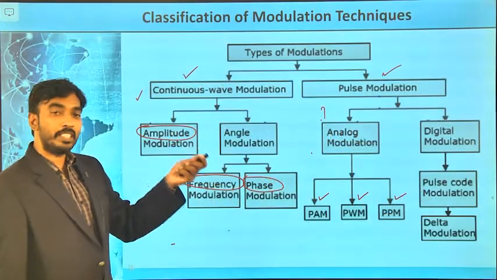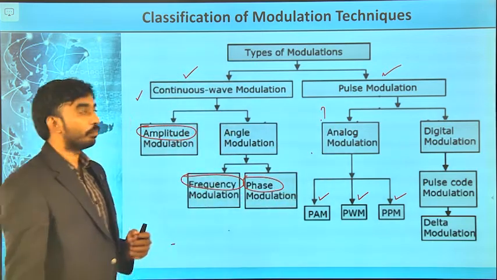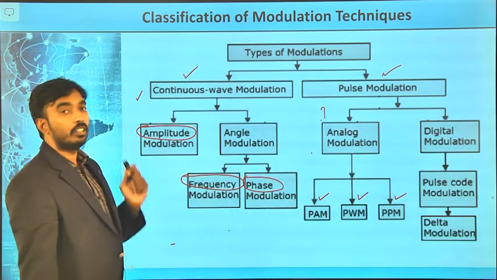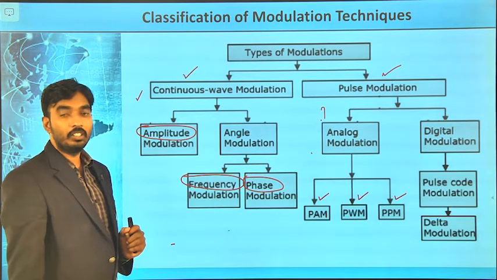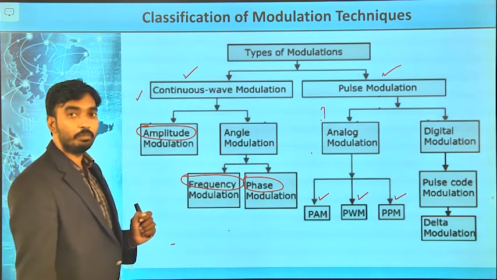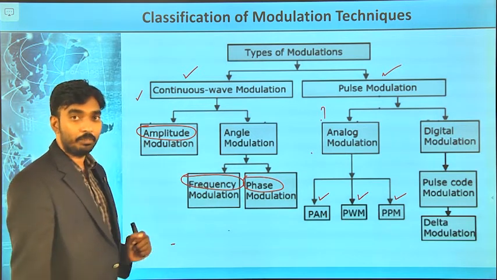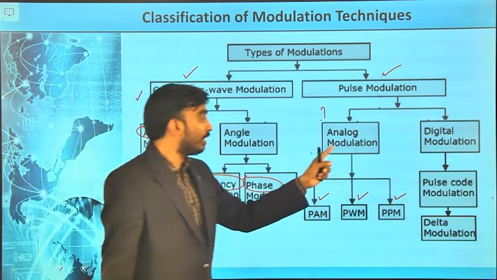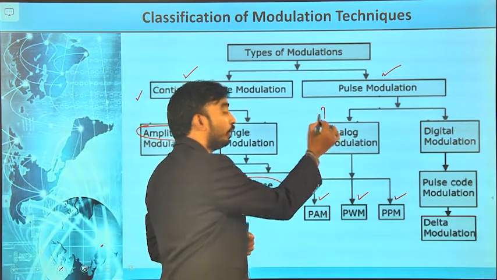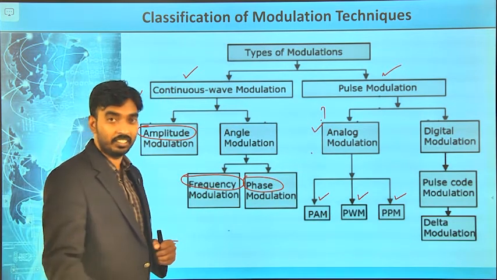Now, the basic difference between pulse analog modulation and continuous modulation is the carrier signal. In continuous wave modulation, we use a sinusoidal signal as the carrier. In pulse analog modulation, we are going to use a pulse train as the carrier signal.